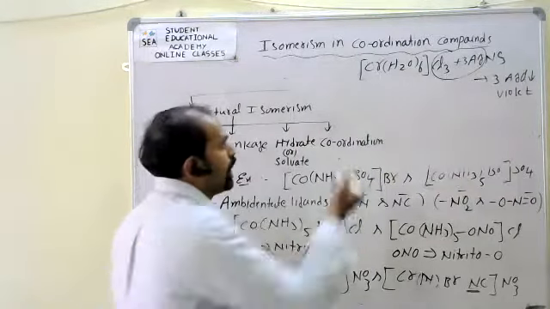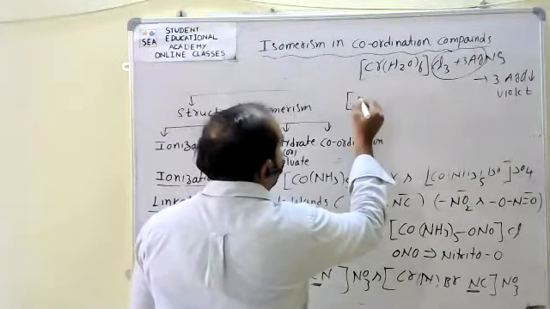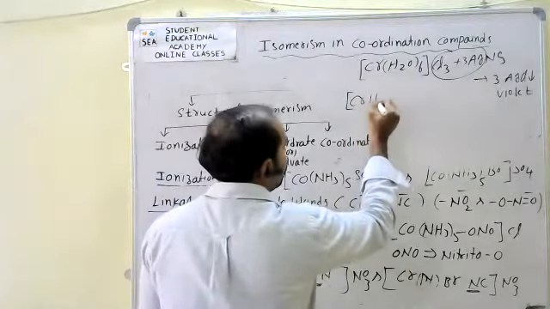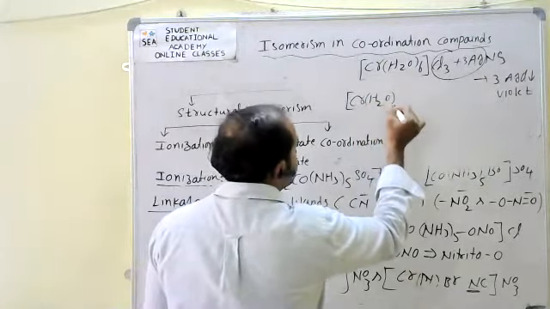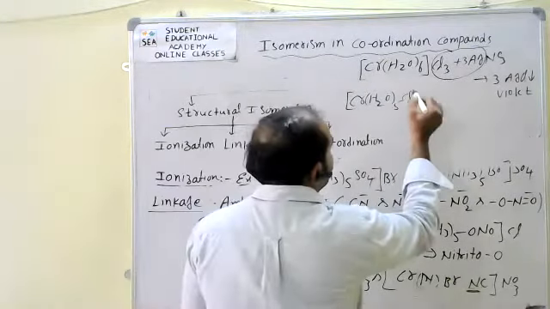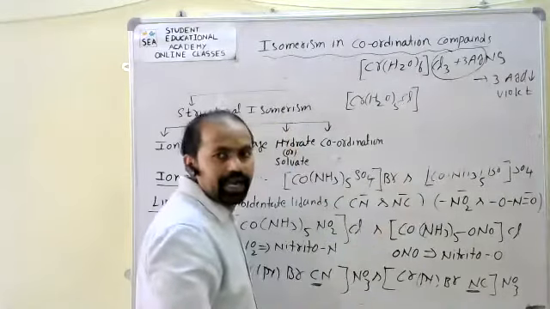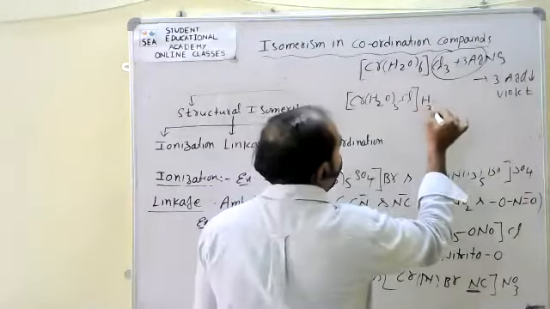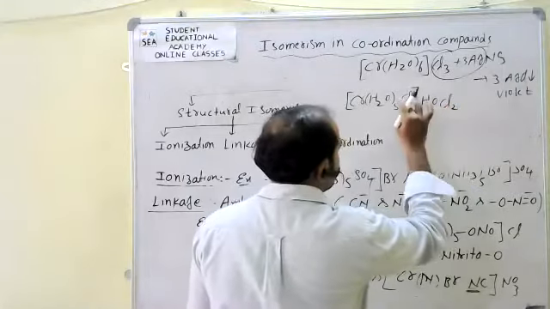Now I will take the same compound, chromium as the central metal, with 5 H2O ligands, and 1 chlorine as a ligand. Remaining outside, I will take 1 water molecule and 2 Cl. See this?